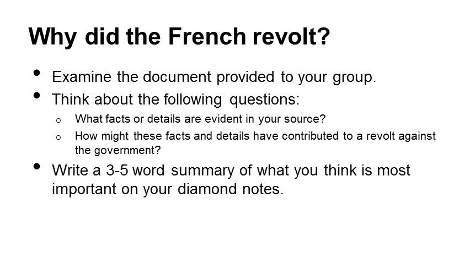Those are the things that you should be thinking of as you review each source. What you're going to write down on your notes is just a 3 to 5 word summary of what you think is most important about each source. And this is going to go on the diamond notes on the graphic that you were given in class. Let's get started.